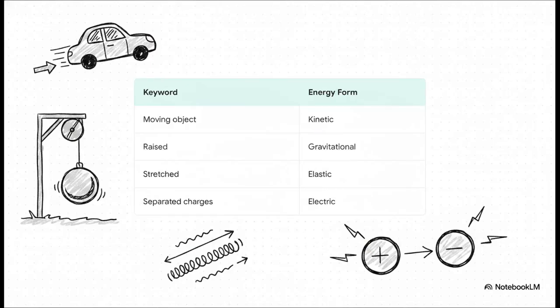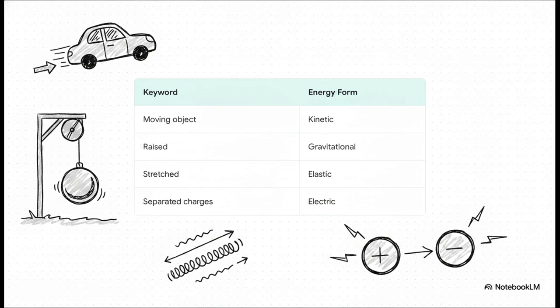To make things a whole lot easier for your future exams, we can actually use a little shortcut. You can literally map specific keywords directly to their energy forms. If a scenario mentions a moving object, boom, that instantly links to kinetic energy. If you spot words like raised, height, or held above ground, that is your cue for gravitational potential energy.